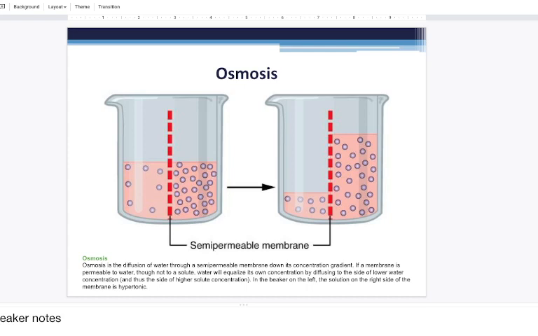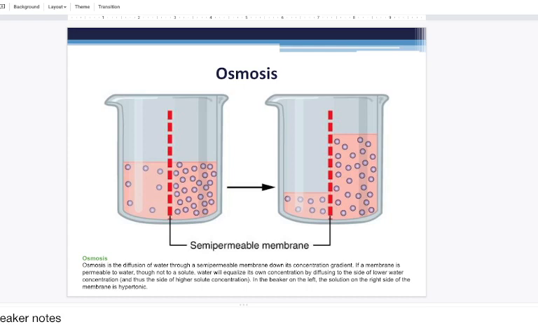When a solution has a semi-permeable membrane, water will move from an area of low concentration of solutes to an area of high concentration of solutes. And you think of osmosis as the process of diluting solutions.